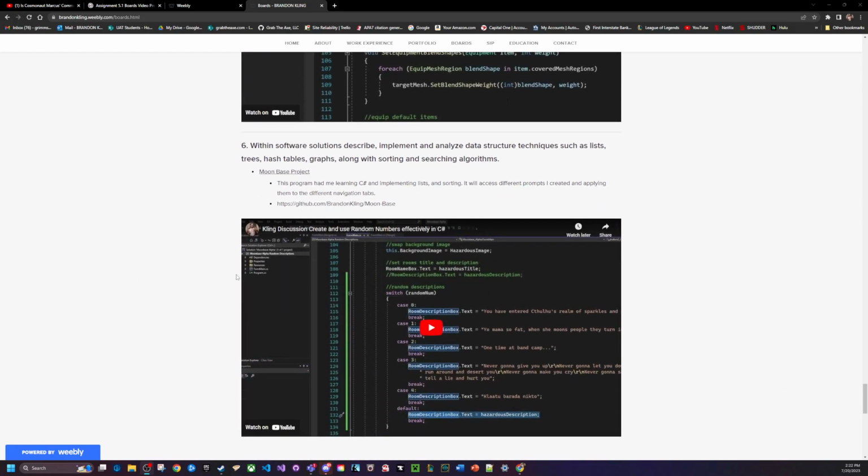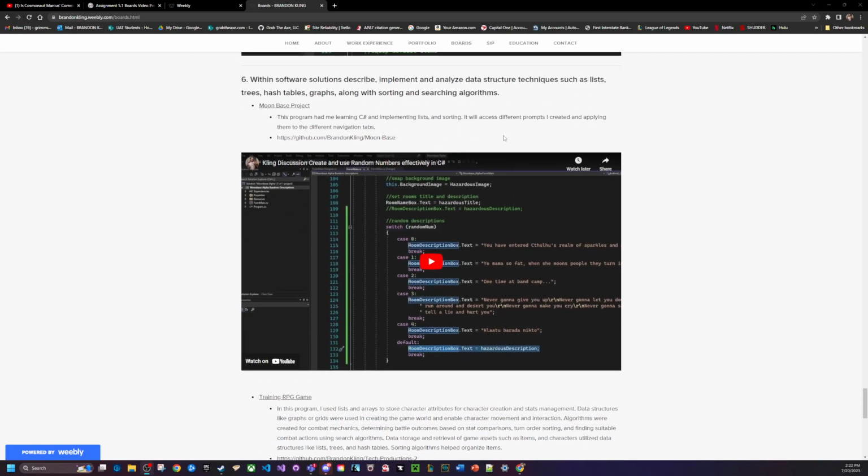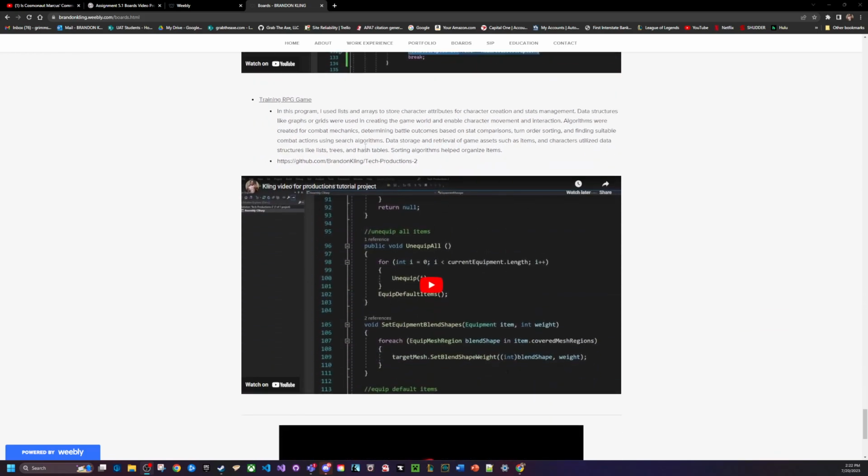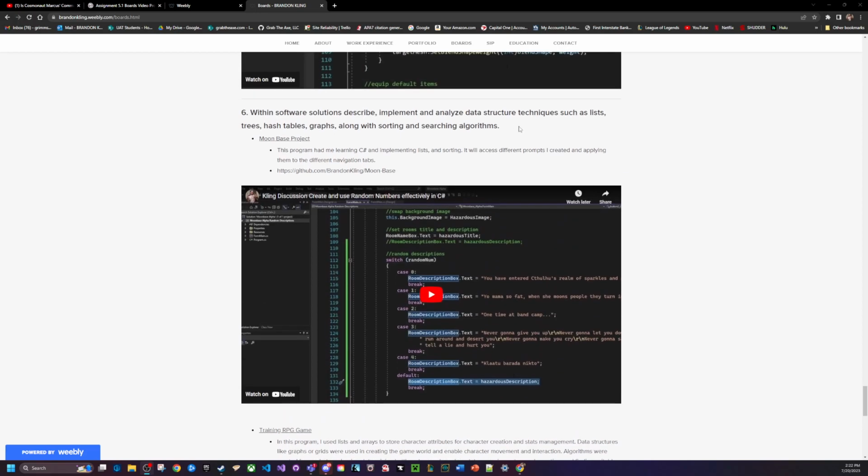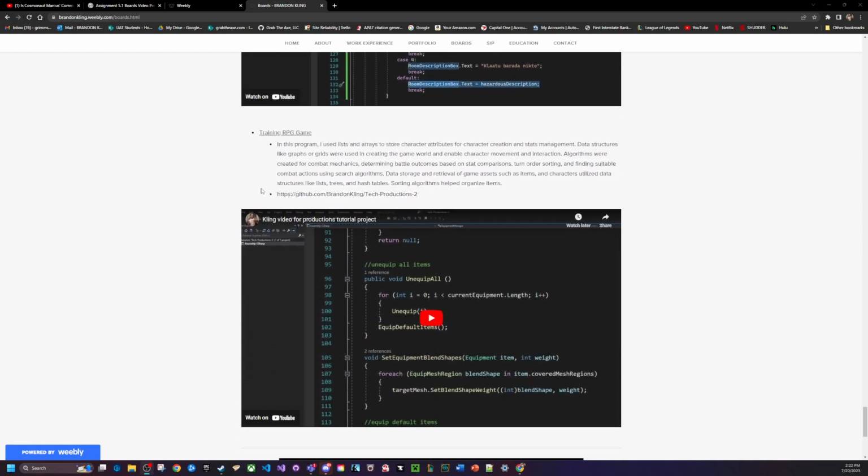Number 6, within the software solution, describe and analyze data structure techniques like lists, trees, hash tables, graphs, along with sorting and searching algorithms. This Moonbase used lists and sorting, but this training one is the big one. This uses all of them. So I'll read the description. In this program, I use lists and arrays to store character attributes for character creation and stats management.